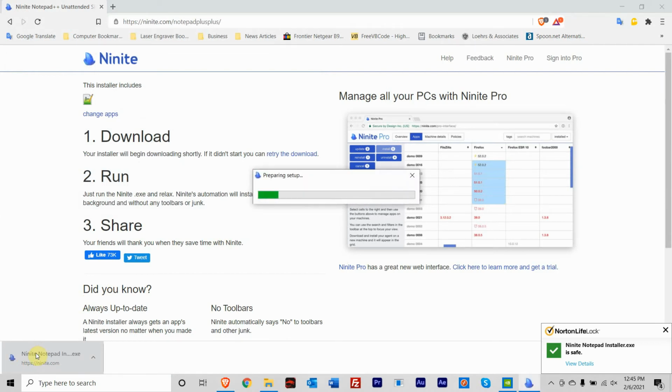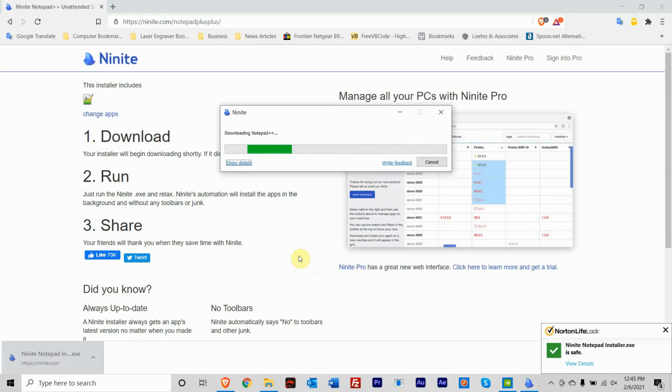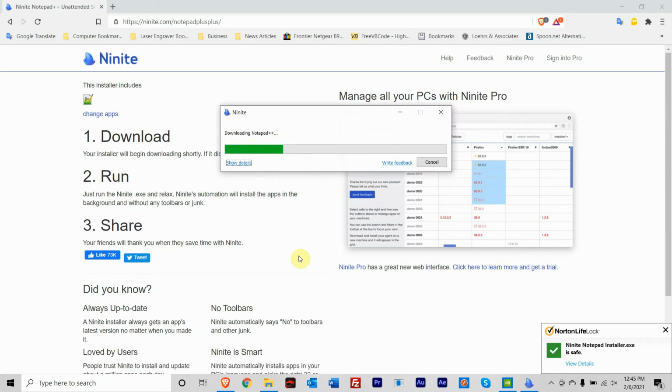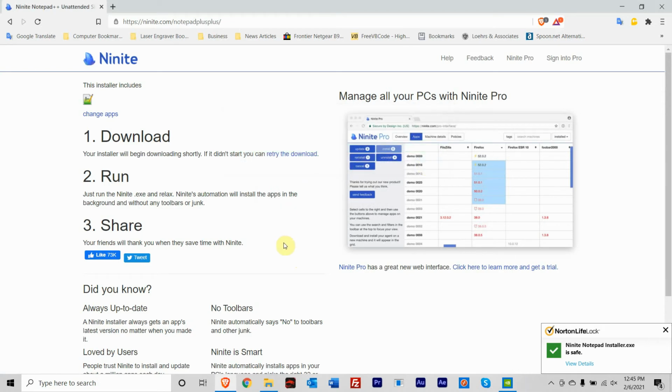It's going to prepare the setup. And watch how easy this is. It's going to say, yes, I do want to allow that. And so it's going to download my Ninite. It's downloading it right now. So nice, quick, and simple. Next step, it's going to install it on its own. That's it. It's finished. Now, congratulations. I have Notepad++ on my computer.